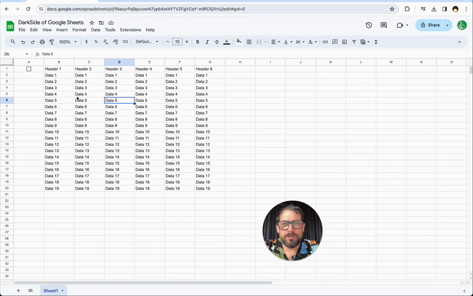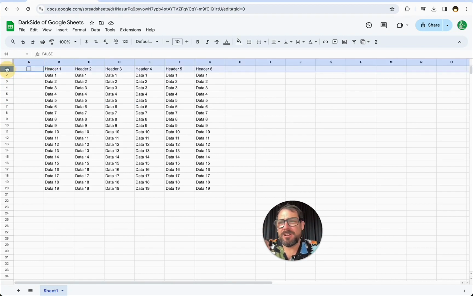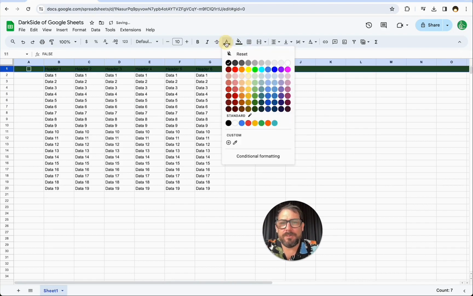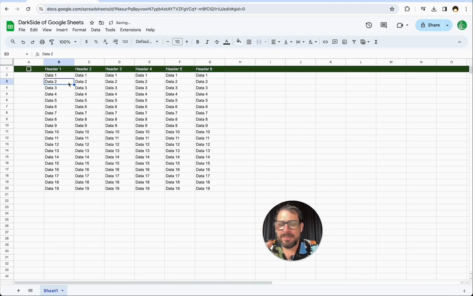Here's a light mode Google Sheet. The first thing you do when you create a Google Sheet usually is color the header, right? We're going to color the header a little bit dark green here. We're going to put the text as white, and then you sort of start working on your data, right? And you have all this data.